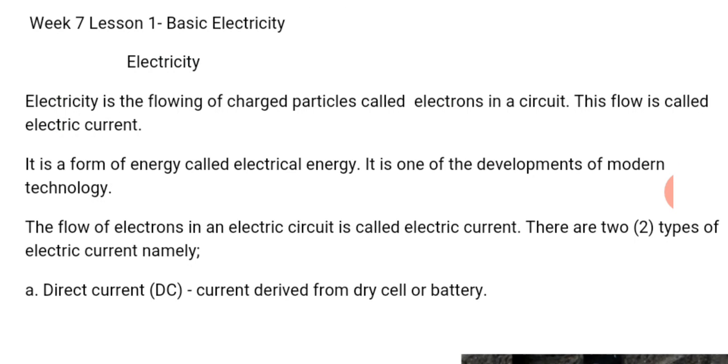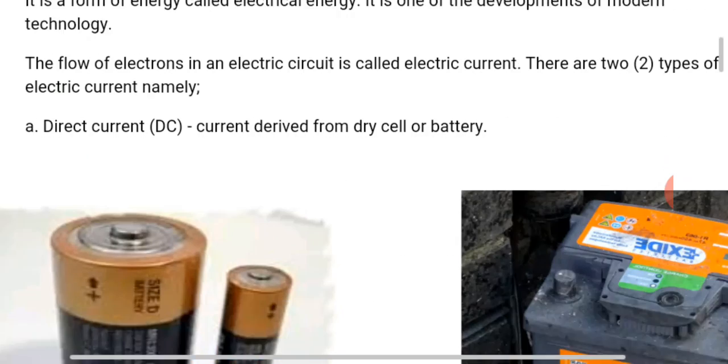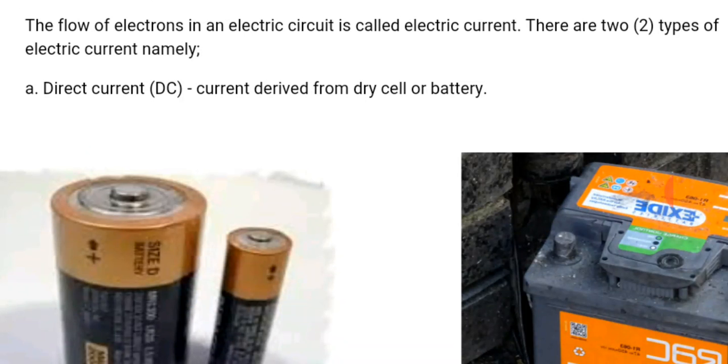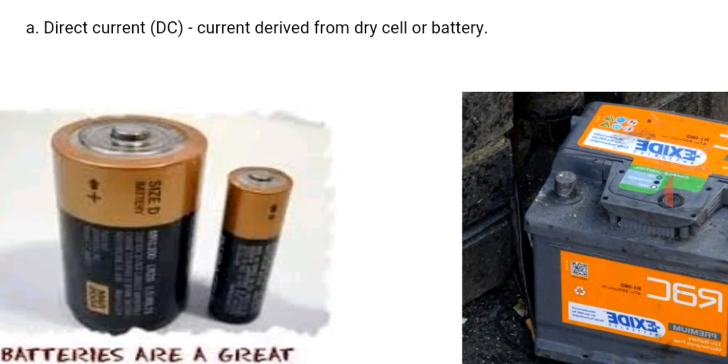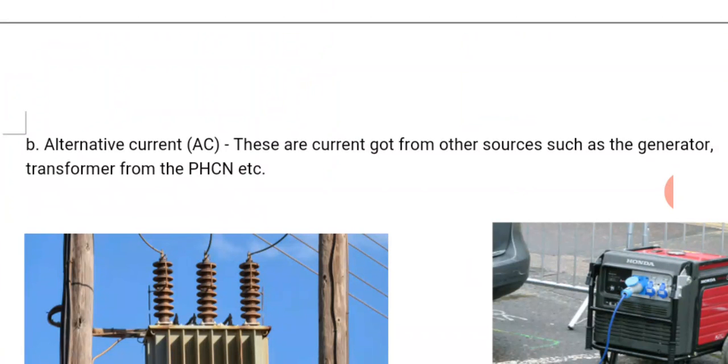The flow of electrons in an electric circuit is called electric current. There are two types of electric current, namely direct current, symbolized by DC. This is current derived from a dry cell or battery. So you can see the dry cell battery and the car battery showing an example of a direct current. You can see the diagram down there.